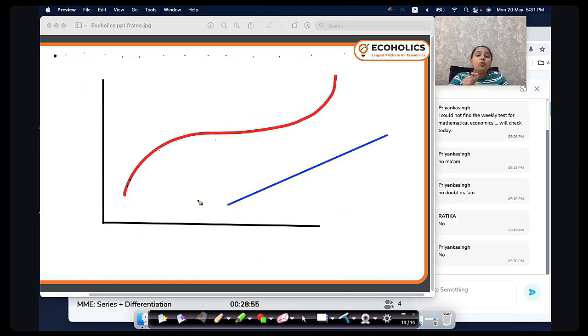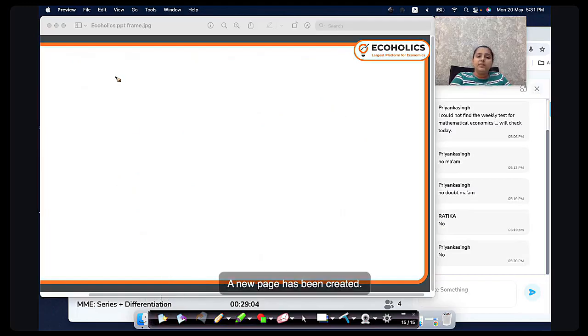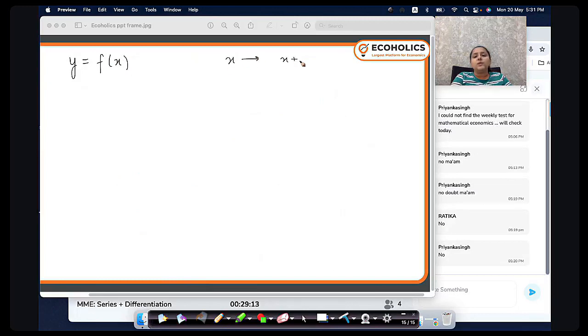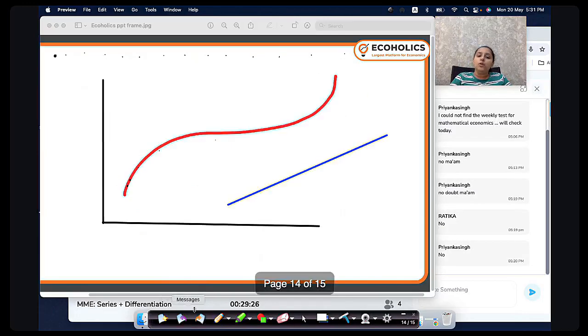So how do we mathematically check the possibility whether a slope exists or not, whether a derivative exists or not? Mathematically we say that, let's say my function y is a function of x. Now when x changes to x plus h, f of x will change to f of x plus h. h basically means a very minor change. Why am I talking about a minor change?